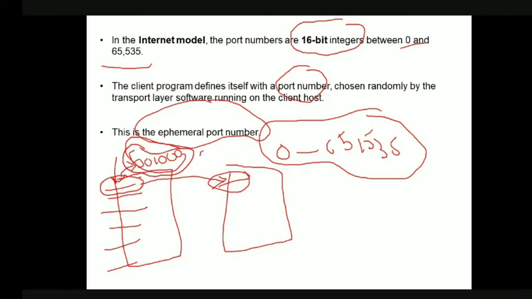It may now use some 51,124. That is, there is a provision for the client to choose the port number whatever it wants. That is, it can choose from among all the 0 to 65,535 numbers. Okay, so this is how the port numbering will be done in the client side.